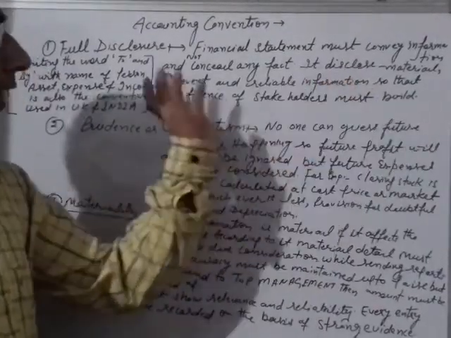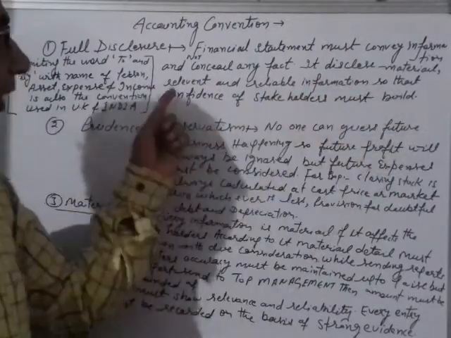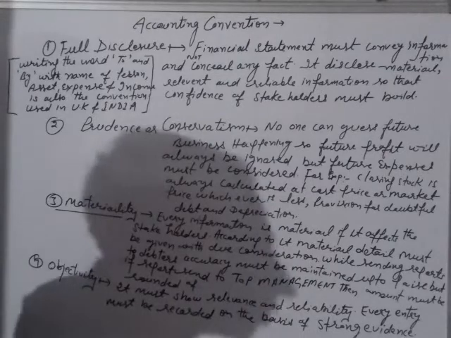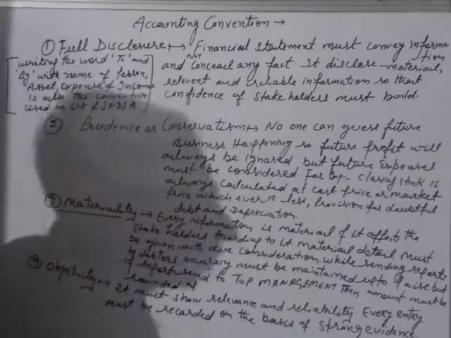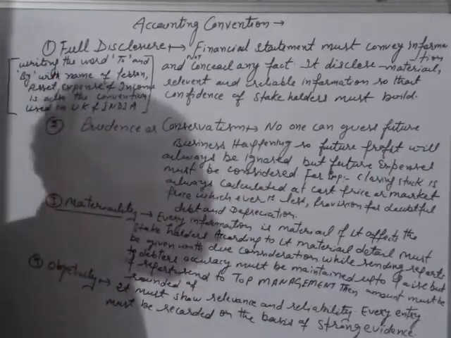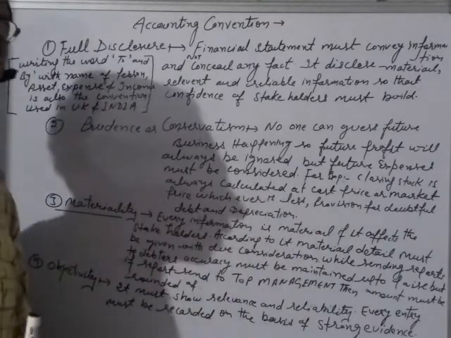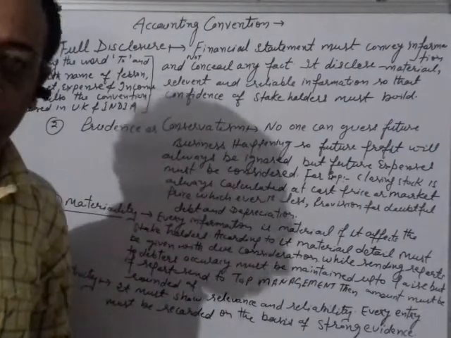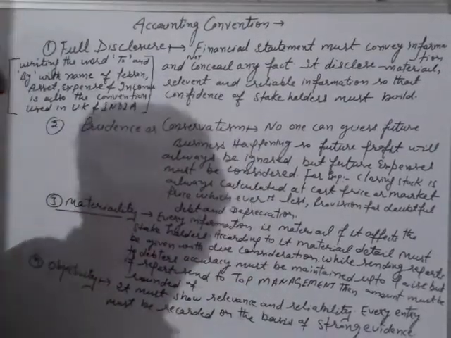Actually, financial statements must disclose material, relevant and reliable information so that the confidence of the stakeholders is built. So according to this convention, every important piece of information which affects the stakeholders must be disclosed with the help of financial statements or footnotes, right?